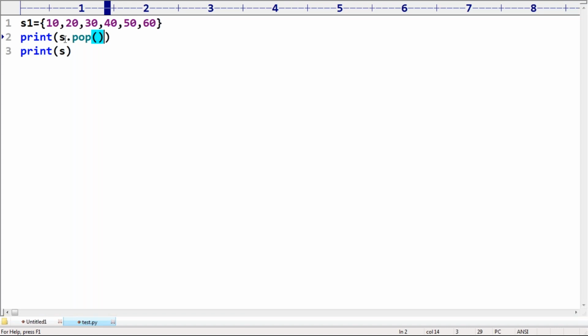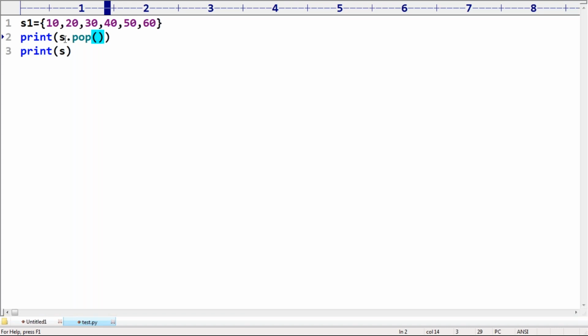Good, excellent. Which element by default will be removed? Pop always removes and returns the last element. I will give left and right. Who is telling last element of 60? In the case of a set, where is the question of last element or first element? There is no such terminology. Remember that. That's why some random element will be removed and returned.